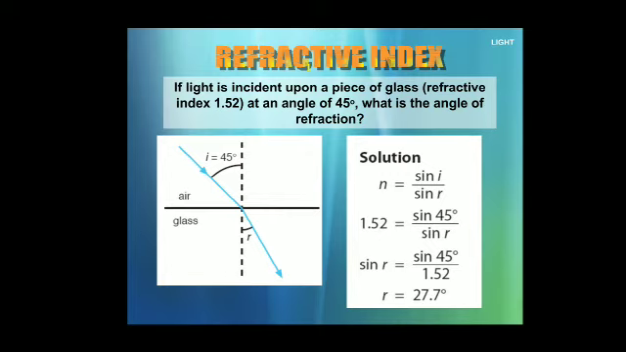Now, on refractive index, one numerical is there. If light is incident upon a piece of glass, air to glass, so absolute refractive index of glass is 1.52. Angle i is 45 degrees. So, according to the formula, n is equal to sin i upon sin r. On putting the values, r will be 27.7 degrees.